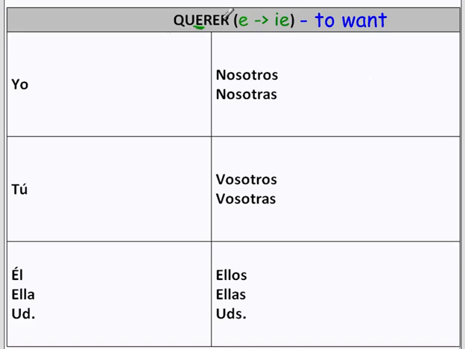This is what we call a stem-changing verb because the stem changes. Remember from regular conjugation that you count two letters from the back, you drop those off, and you're left with this stem. But in most of the conjugations, this is not what we use. We use a changed stem, and in this case, it becomes quier.